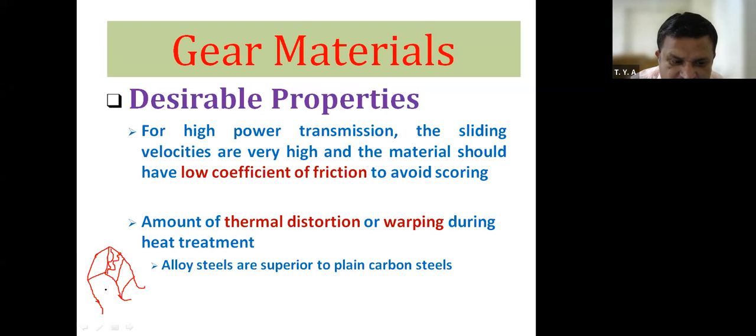Therefore, that same phenomenon will take place on this gear tooth surface. The gear tooth surface will become uneven. That is nothing but thermal distortion or warping. Therefore, to avoid that, what we have to do? We can use alloy steels as compared to plain carbon steels.